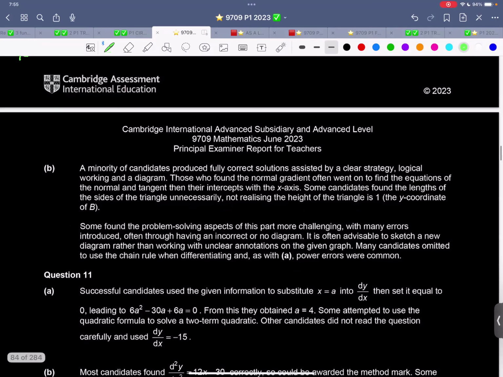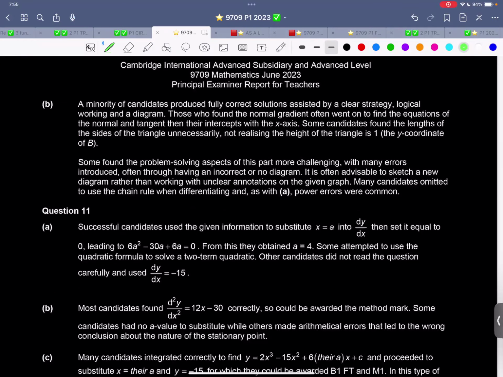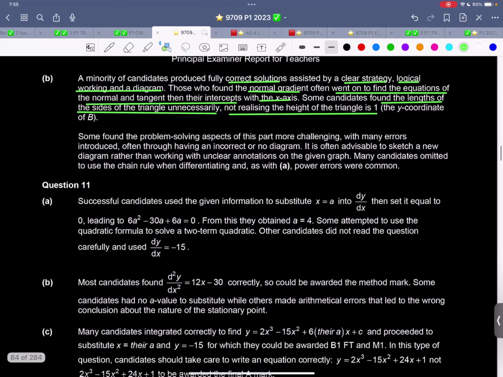A minority of candidates produced a fully correct solution, assisted by a clear strategy, logical working, and a diagram. This is the normal thing. Those who found the normal gradient often went on to find the equations of normal and tangent and the intercept with the x-axis. Some candidates found the length of the sides of a triangle unnecessarily, not realizing that the height of the triangle is 1. Some found the problem-solving aspects of this part more challenging.